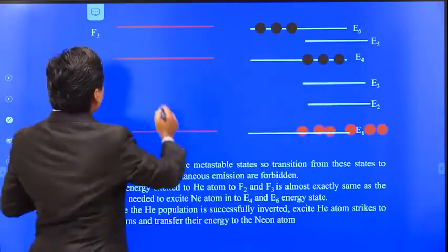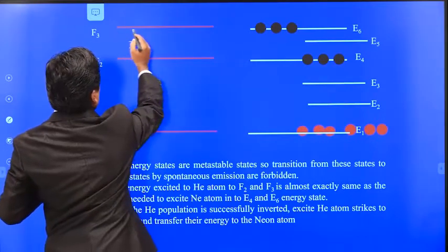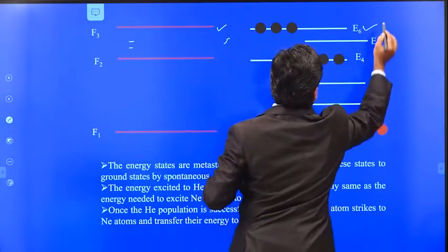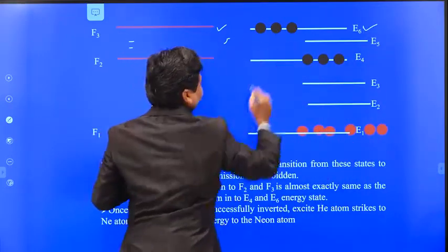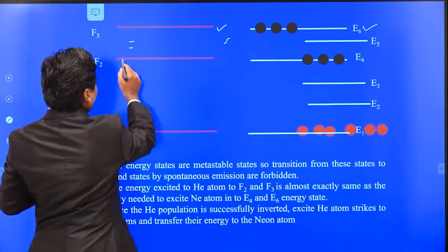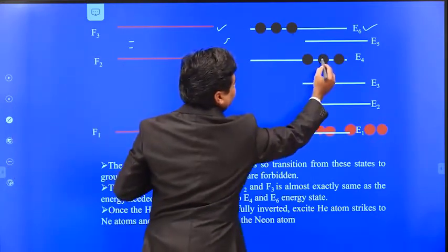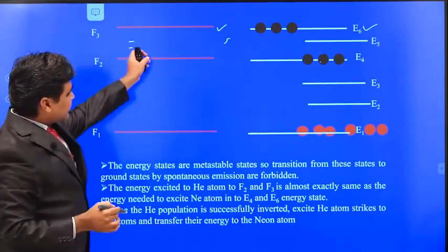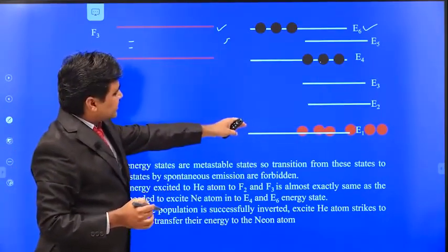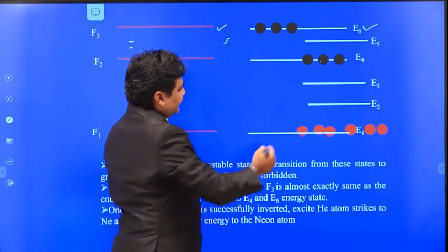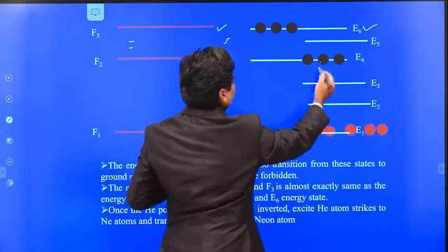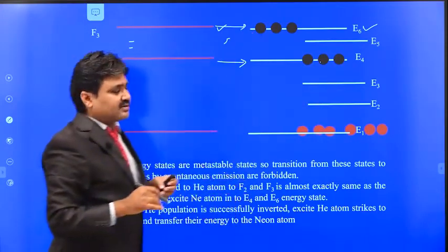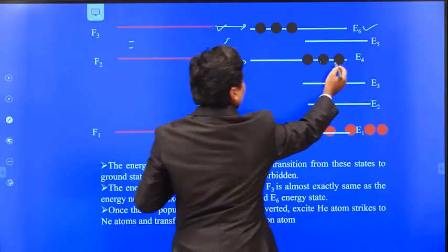Here you can observe that the F3 level of helium and the E6 level of neon both have the same energy. In a similar way, the F2 level of helium and the E4 level of neon both have the same energy. So when the excited helium atoms collide with the neon atoms, since the energies are the same, the energy is transferred to the same energy levels, that is, to E4 and E6.